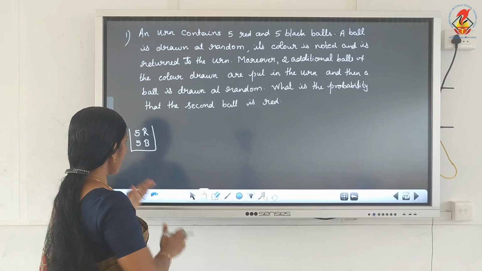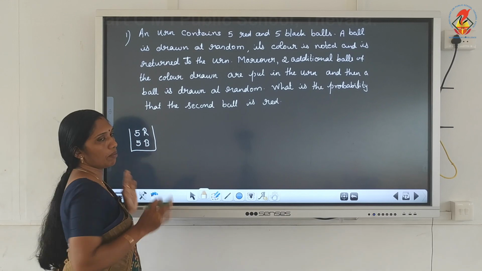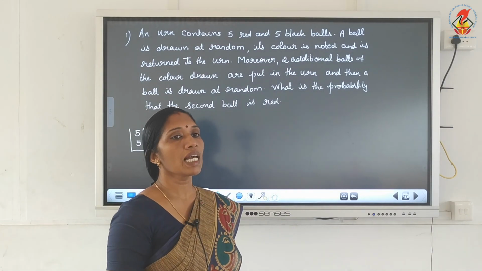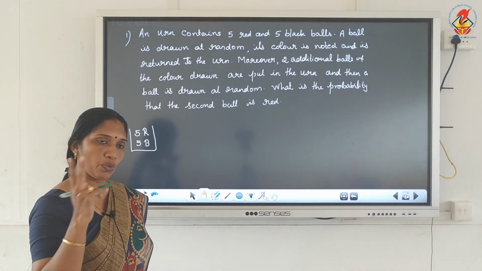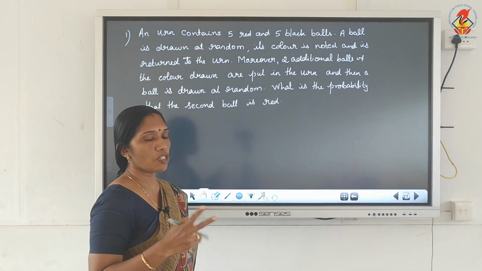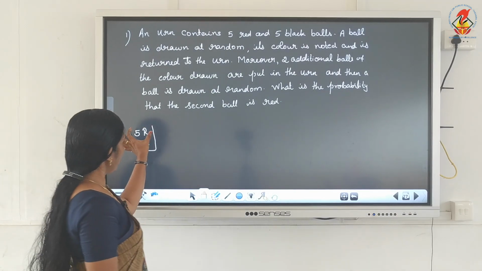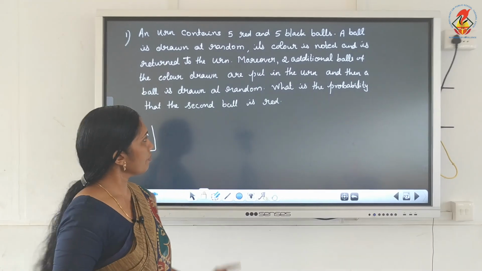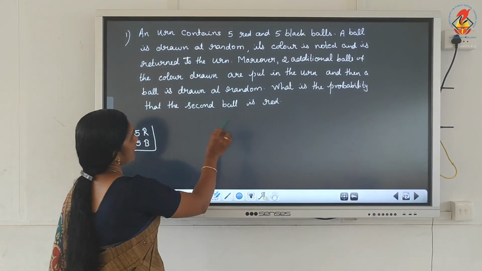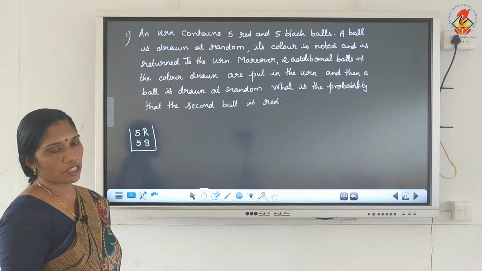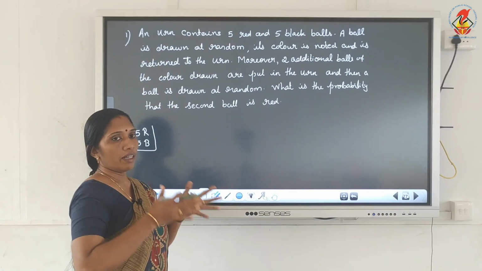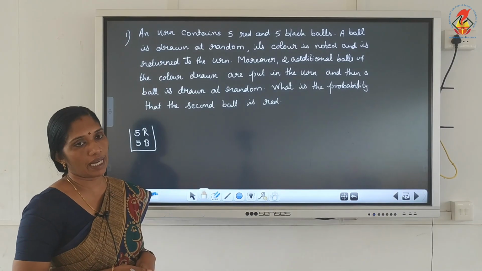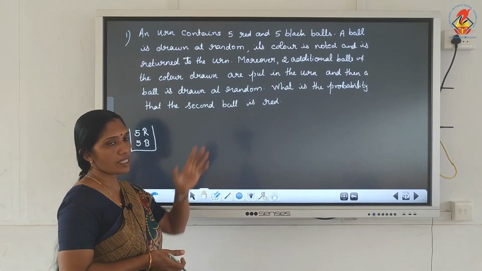Okay. So first there is a box, 5 red and 5 black balls. We have to take one ball, its color is noted, then return it to the box, and 2 additional balls of the same color you have to put inside this box. Then after that take one ball. And what is the probability that the second ball is red?